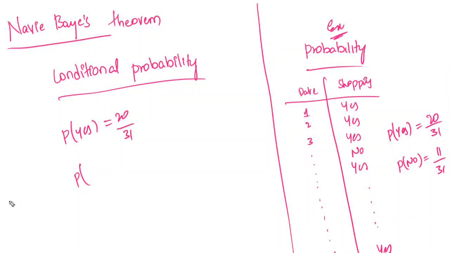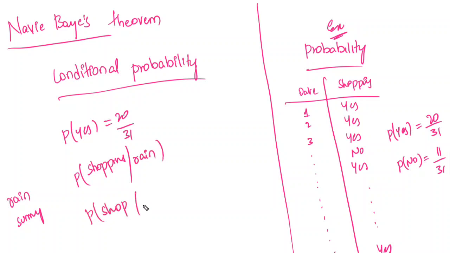Assume that some days it is raining and some days it is sunny. Their shopping is compulsory. What is the probability that they are going to do the shopping when it is raining? What is the probability that they will do the shopping when it is sunny, a normal day? What is the meaning of this?